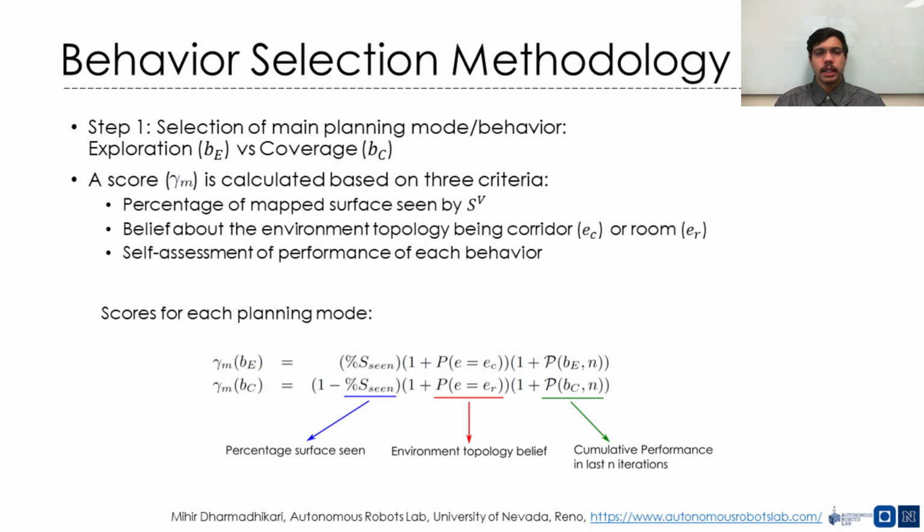The optimal behavior selection method is divided into two steps. In the first step, the main planning mode, that is exploration or visual coverage, is selected. The decision takes place based on three criteria as formulated in the equation shown here. First is the percentage of the mapped surface seen by the camera within a local volume around the current robot location. Second is the planner's belief about the topology of the environment. The third is the robot's assessment of the performance of each behavior in the last n iterations.